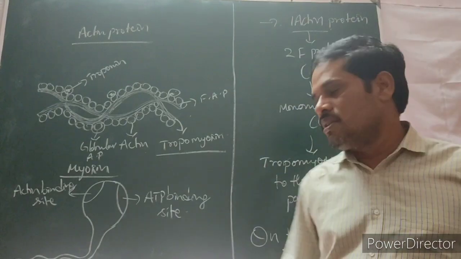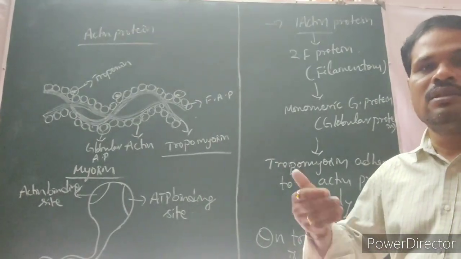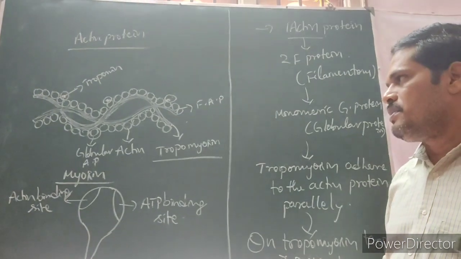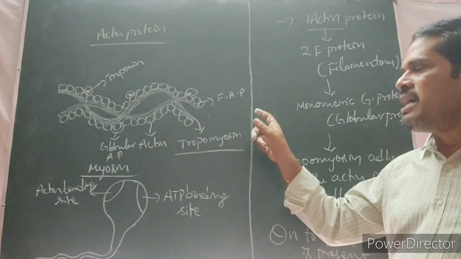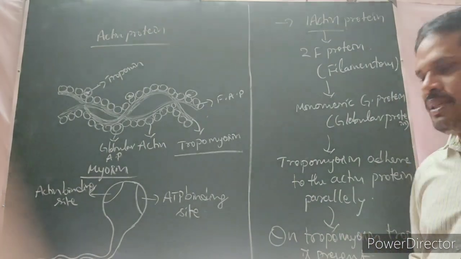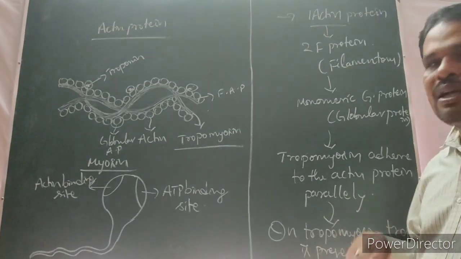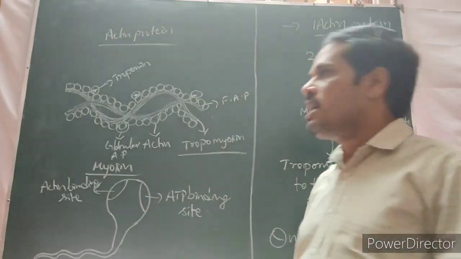So tropomyosin and troponin are helpful for the contraction of the muscle, but the contractile muscle proteins are actin and myosin only. Regulatory proteins are tropomyosin and troponin.